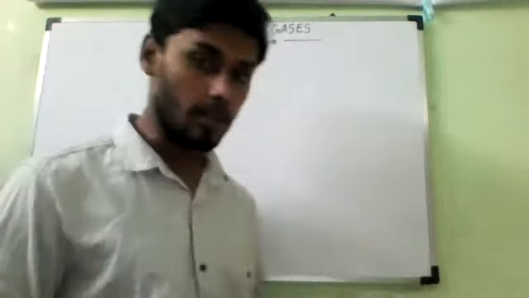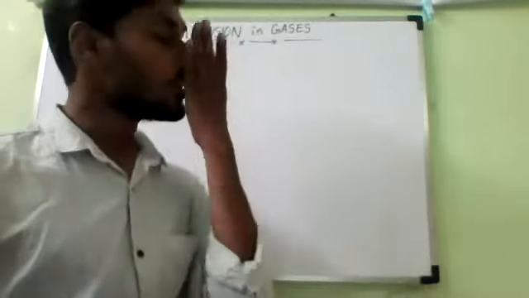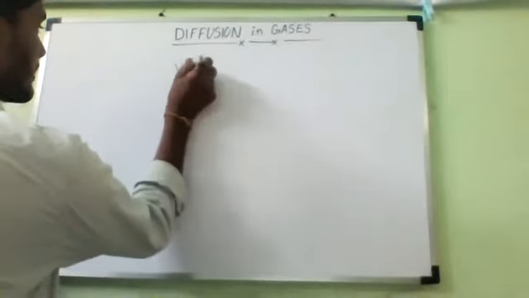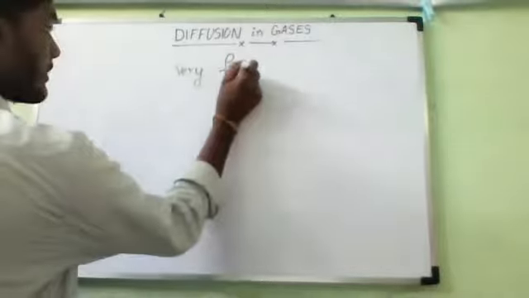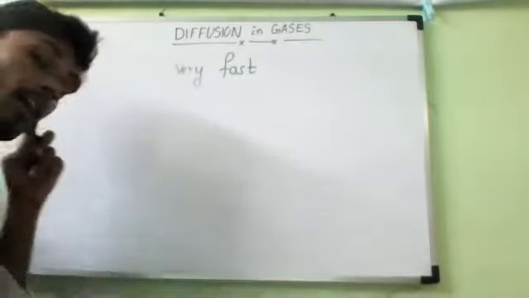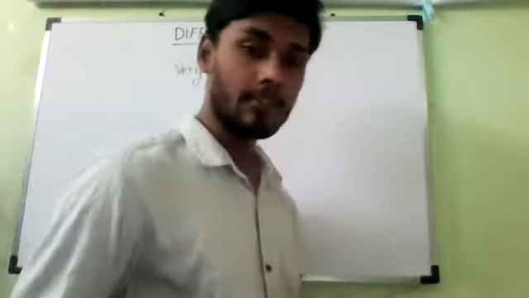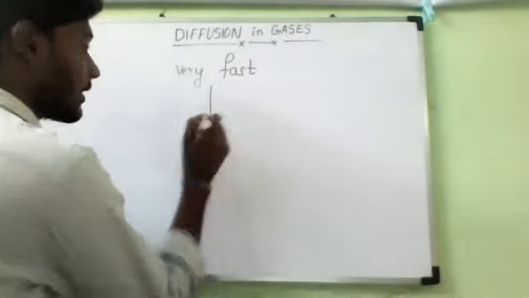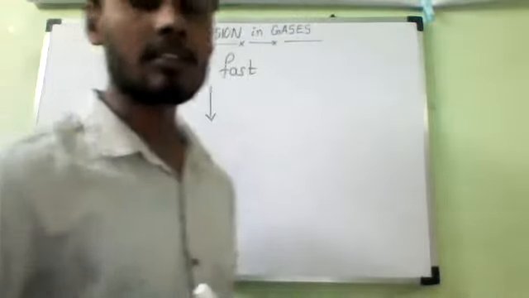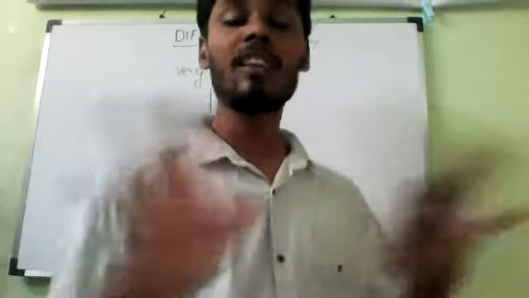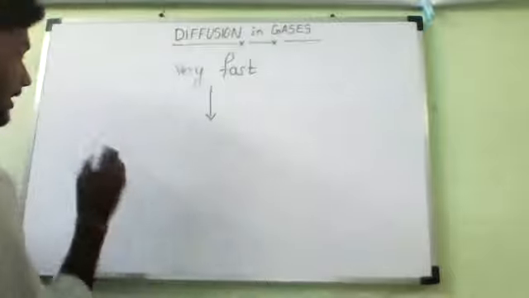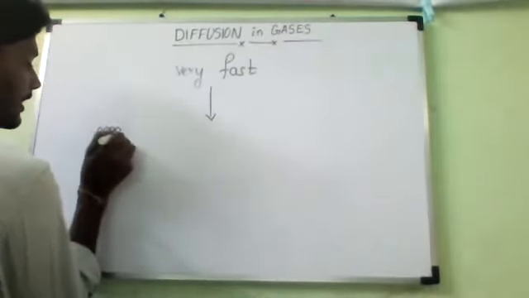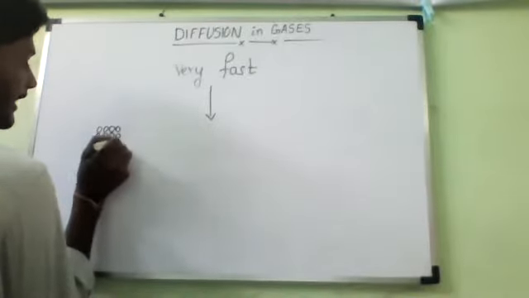So let us come to here. As we know, diffusion in gases is very fast compared to liquids as well as solids. Why is that? What is the reason behind it? Because if you observe, the particles in gases move very quickly in all directions. In solids, the particles are very tightly packed, so they have very little kinetic energy.